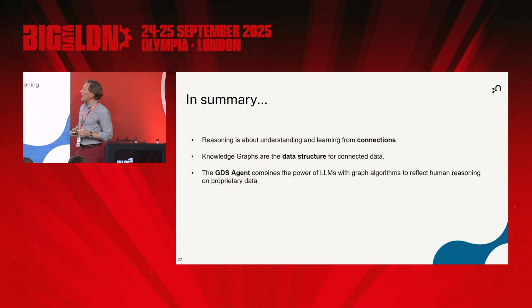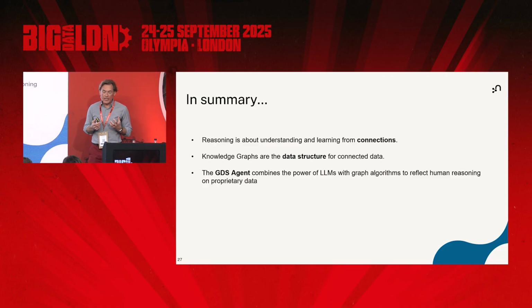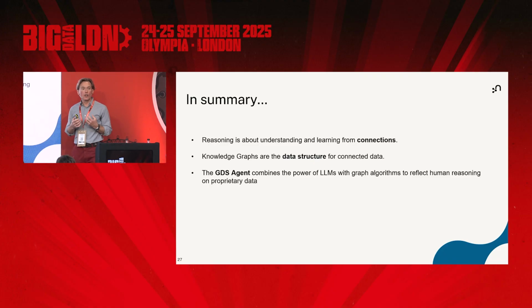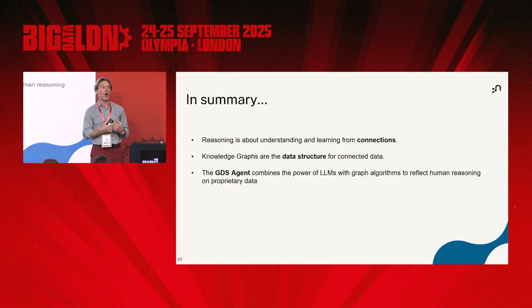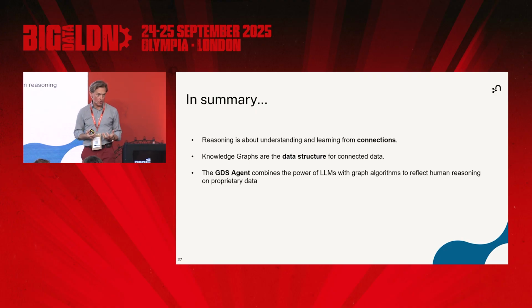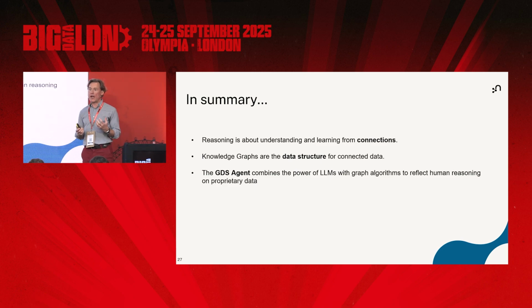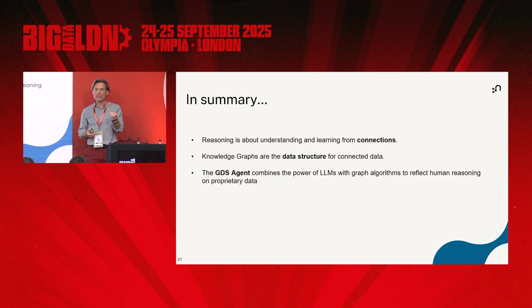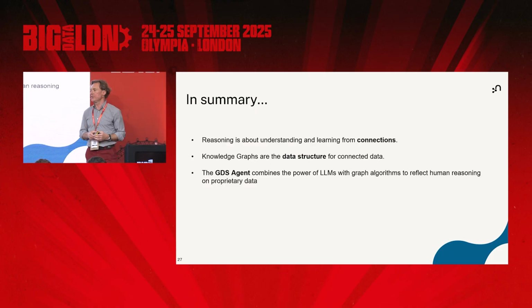Right, so I'll wrap it up. I believe that reasoning is really understanding those connections. The knowledge graph, as DeepMind has stated, is really how we capture the data structure that is inherent in nature, inherent in our social interactions, etc. And then running algorithms on that is the best proxy to do that reasoning on that data structure that we've now translated into a machine-readable form.